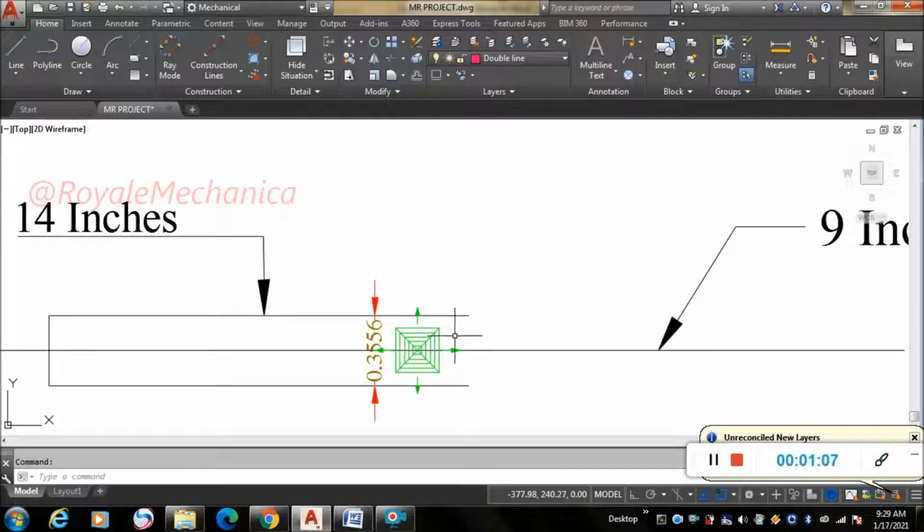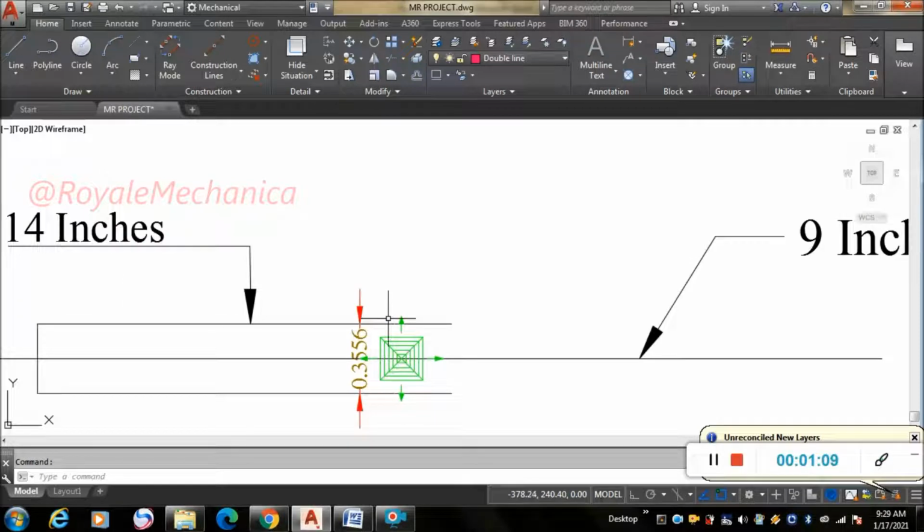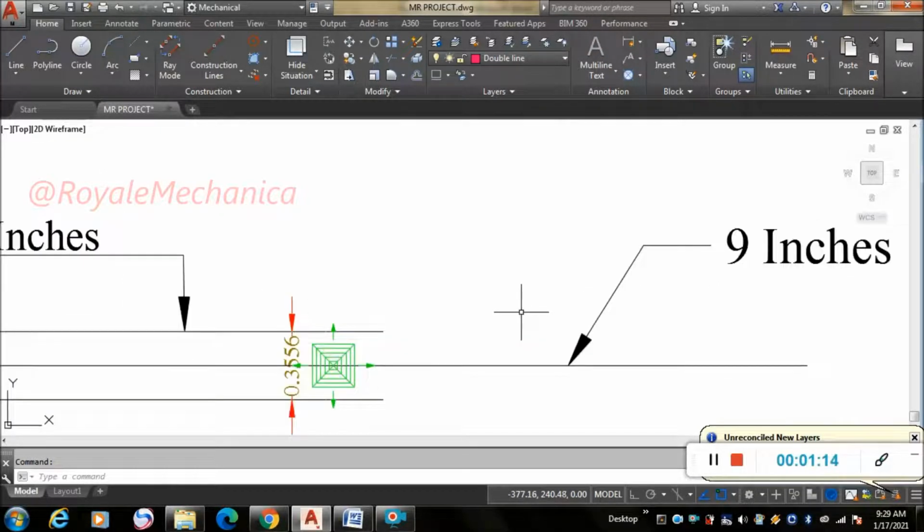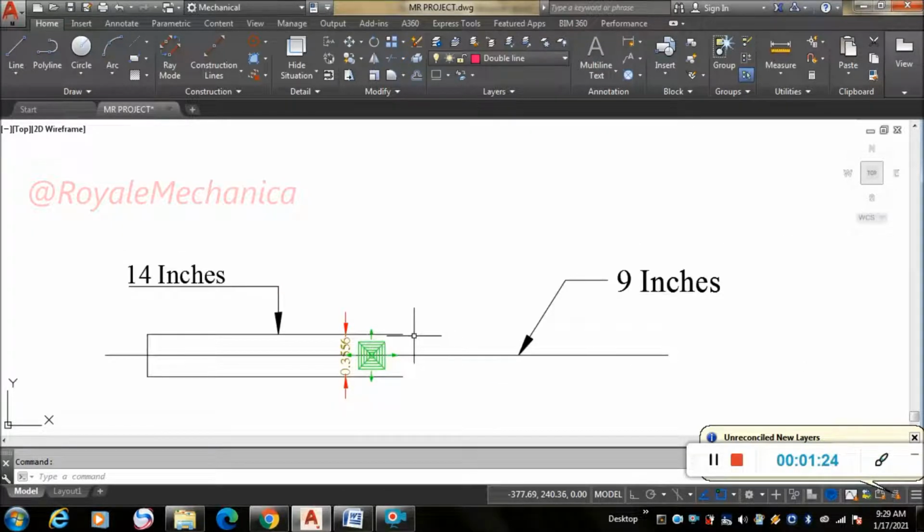So I have a duct of 14 inches and a duct of 9 inches. In between these, after this diffuser, I need a reducer, that is eccentric reducer.